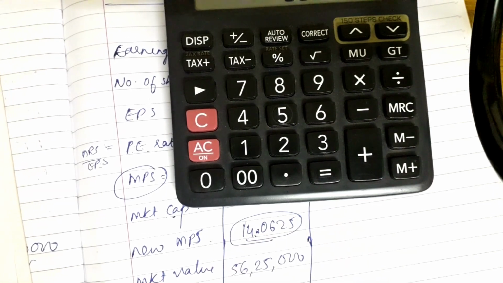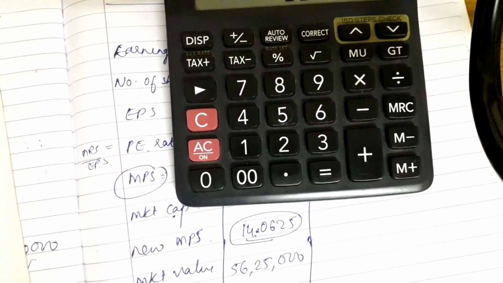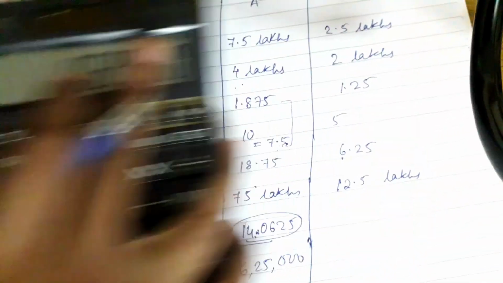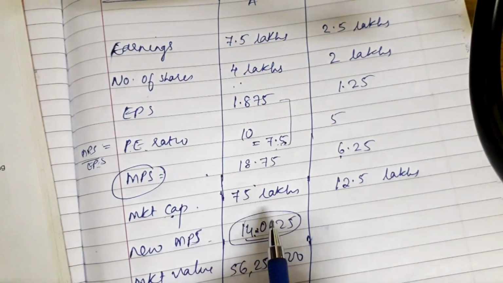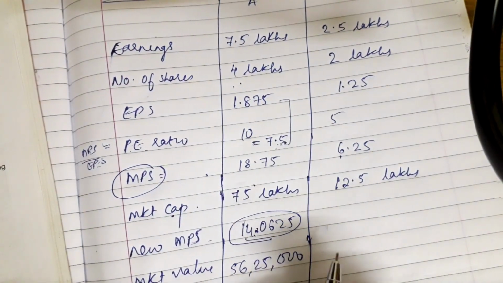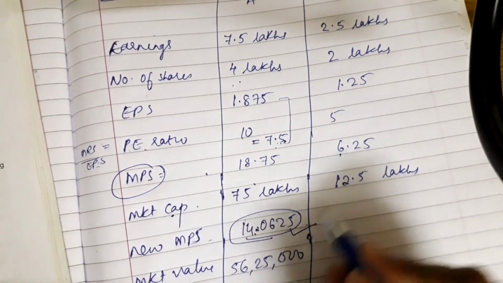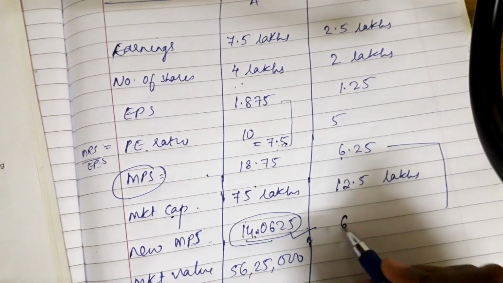Okay, now they are asking what would be the exchange ratio based on market price, and in the bracket they have written take revised price of A Limited. Okay, they are asking to find the exchange ratio based on market price. So we have this MPS and here the MPS is the same, 6.25.